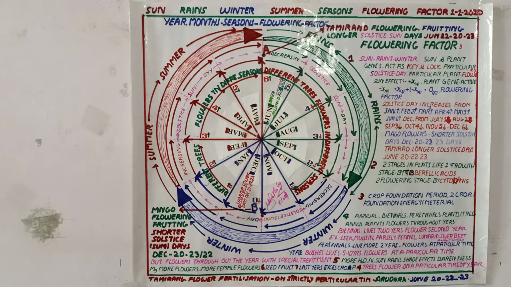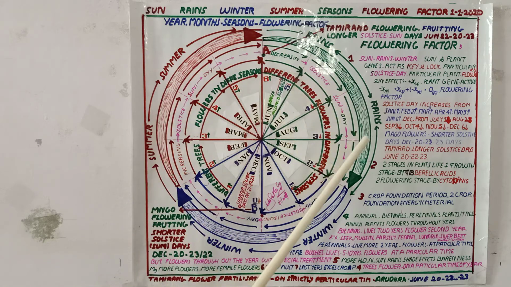We know lock and key. A particular lock will be opened by a particular key. That means when the lock and key coincide, only then will the lock open. If we have hundreds or thousands of keys in our hand, but they don't coincide with the lock, they can't open it. Like that, flowering is affected by the solar factor and the genetical factor of the particular tree. When they coincide, then flowering takes place.